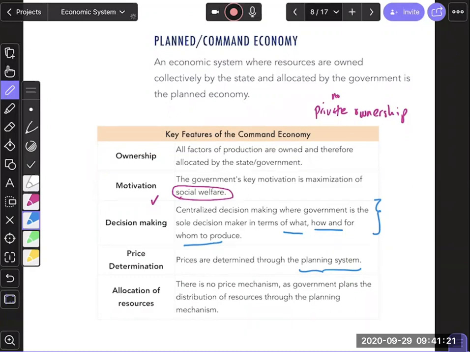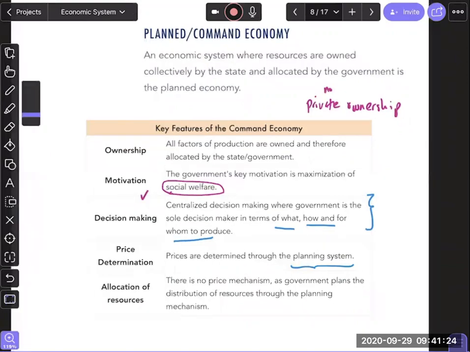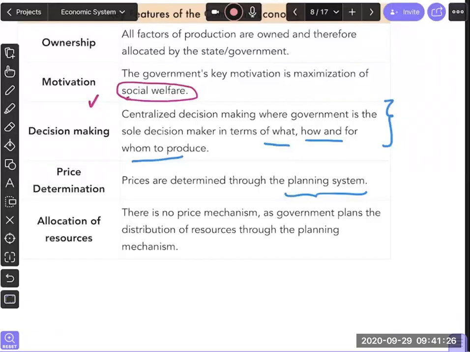There is no price mechanism. There is no demand and supply per se. The government is setting the prices. If there are prices, then the government is setting them. Number one. Number two is that the government is also making sure that resources are basically allocated through their planning. Okay. Any questions, guys, before we move on?